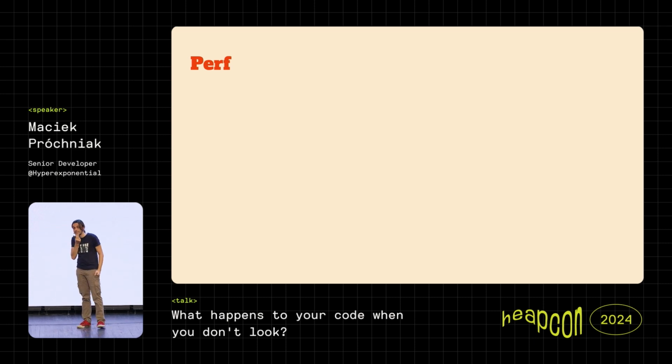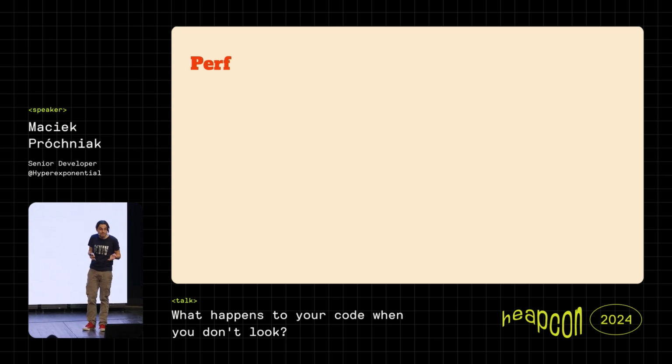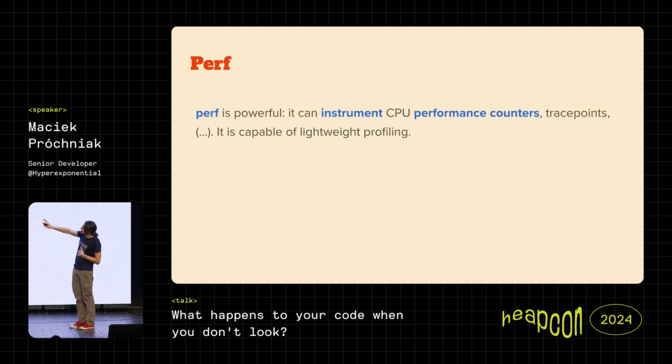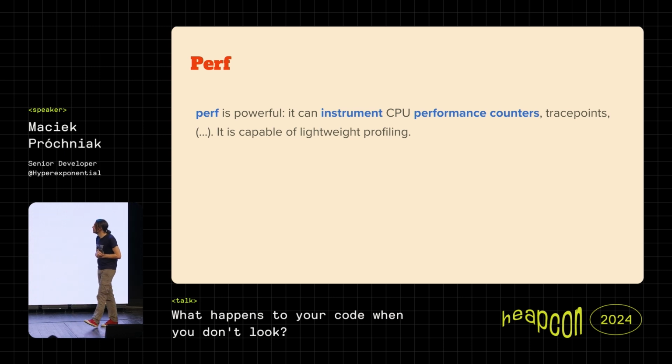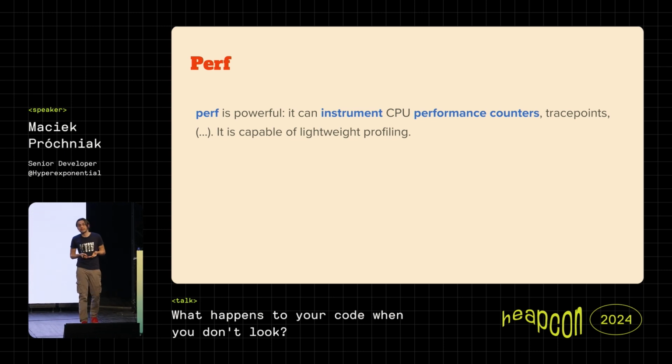And how can we really observe it? There are quite a few interesting performance measurement tools, which are more used in C or various kinds of system-level programming. One of the most well-known is perf, which is a powerful tool because it can use something called performance counters in the modern CPU.